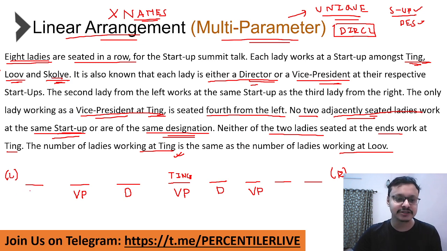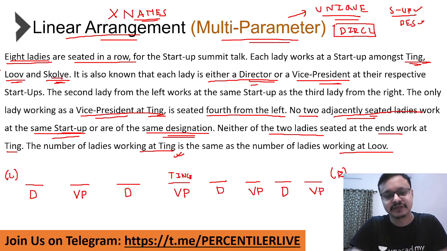That automatically means the person at the leftmost end must be a director. What about this person? This person will also be a director, but this is next to VP, which automatically means the person at the rightmost end is a vice president.